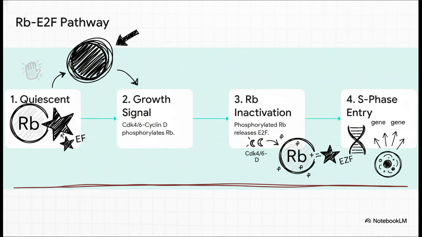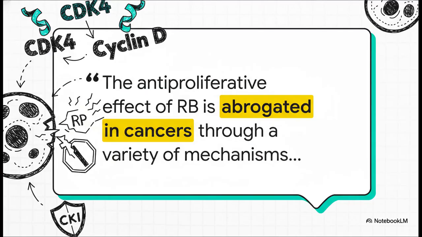This leads us to the RB-E2F pathway, which is a master control switch for the G1 to S transition. Let's walk through the steps. In a quiescent cell, RB is active and hypophosphorylated. It binds to and inhibits the E2F transcription factors. When the cell receives a mitogenic signal, CDK4/6-cyclin D complexes hyperphosphorylate RB. This phosphorylation inactivates RB, causing it to release E2F. The newly freed E2F then activates the transcription of genes required for DNA replication, committing the cell to S phase entry.